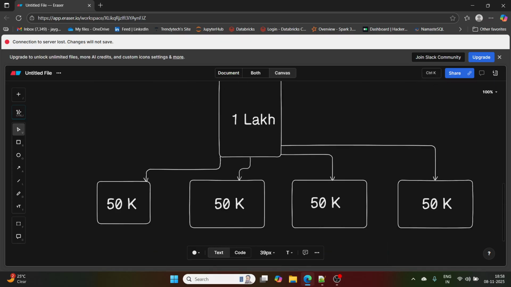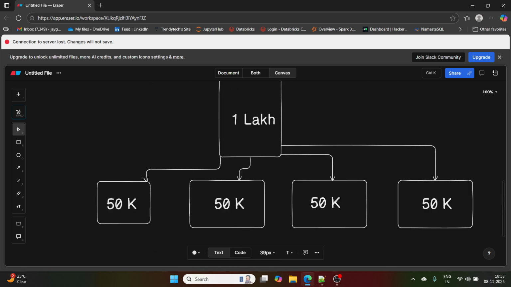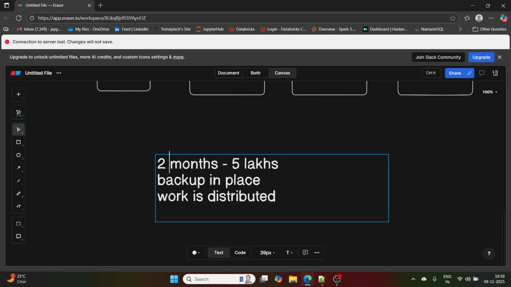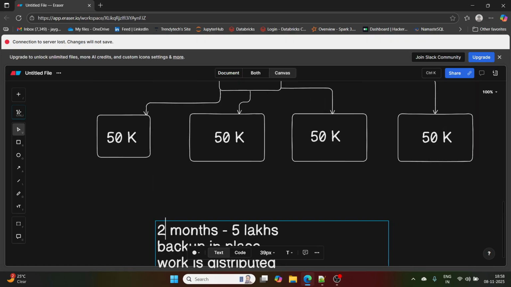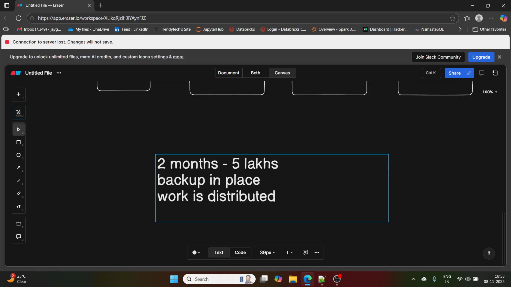Now the second thing is, the work is distributed. So nobody is going to be frustrated or something like that. People can take leaves and all that stuff. We had earlier, I think, some 1.25 months to complete the project, but we kept it 2 months. That is fine. So work is distributed, there is a complete clear backup in place, and the system is hard to manage basically.